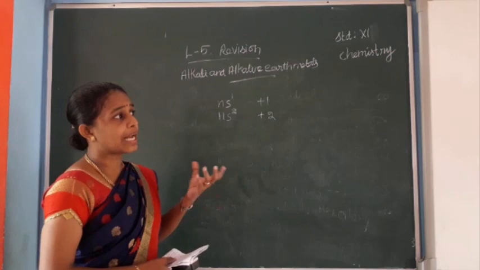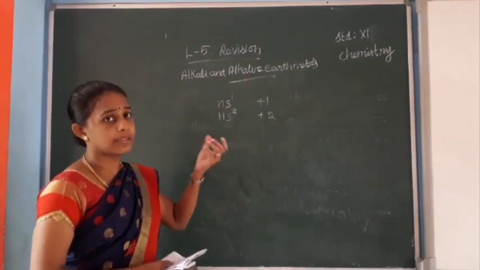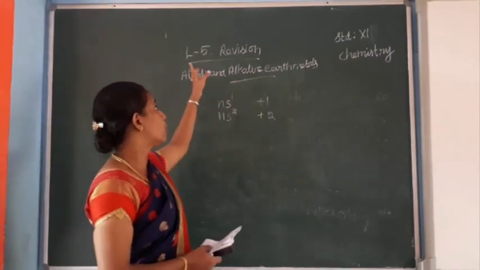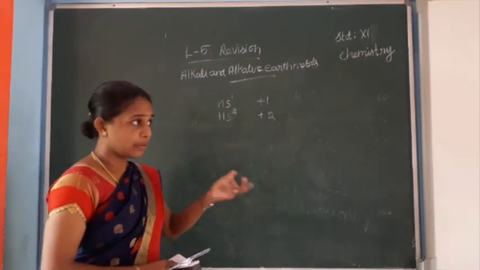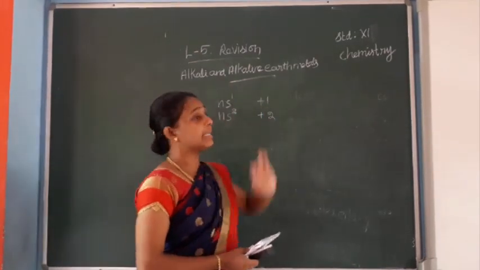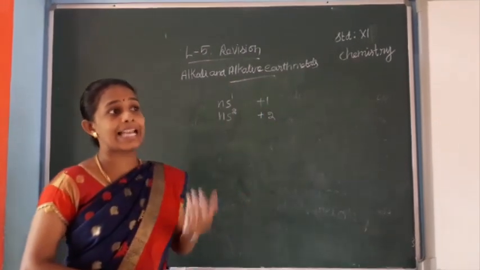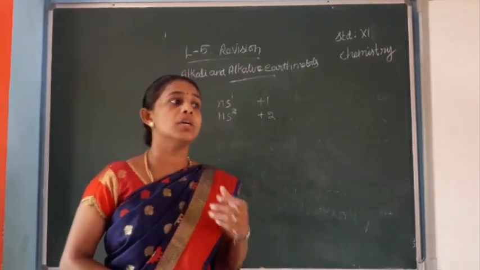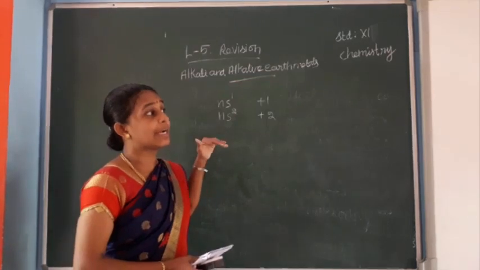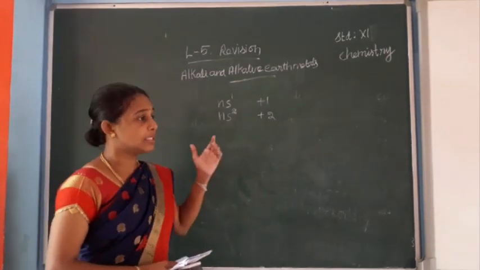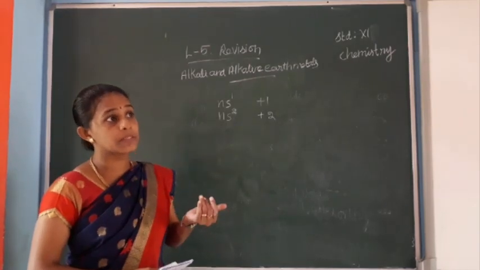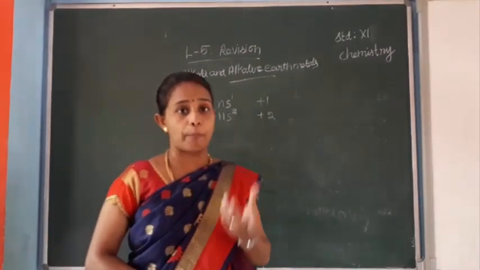Some special characteristics the hydrogen group has, which we have already seen in the fourth lesson. This is lesson 5, alkali and alkaline earth metals. Alkali and alkaline earth metals also have some special characteristics. There is a diagonal relationship, and due to the diagonal relationships, some similar properties appear.